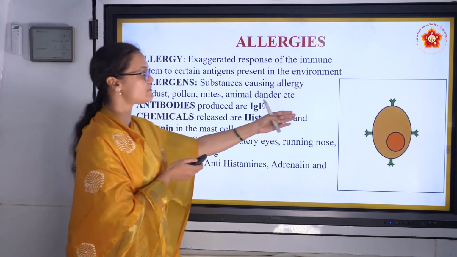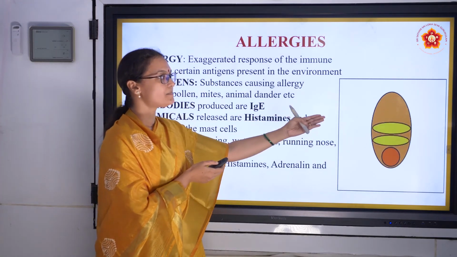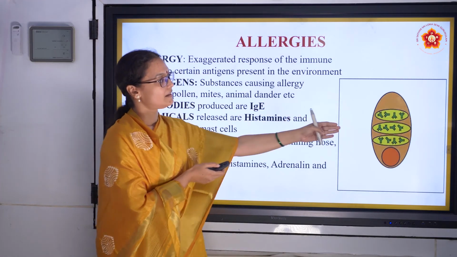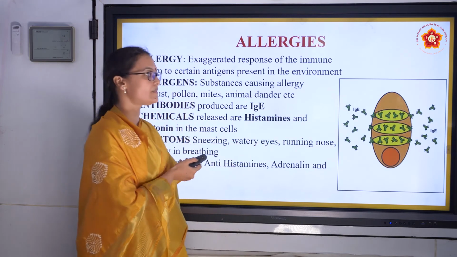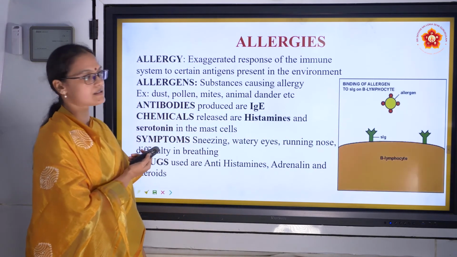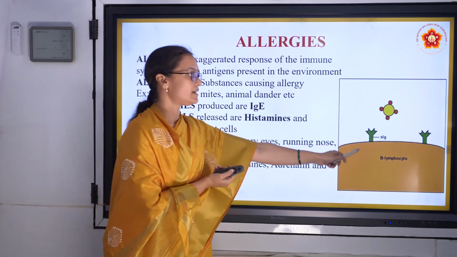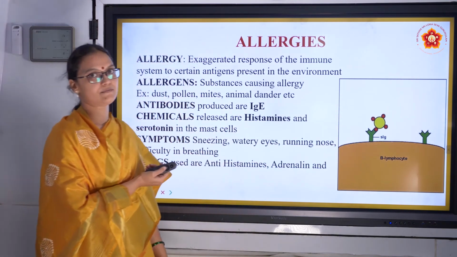And then here they have shown how IgE is produced. Plasma cells, and from them IgE is produced whenever an allergen attacks our body. That's the allergen that goes and binds with the B lymphocytes.